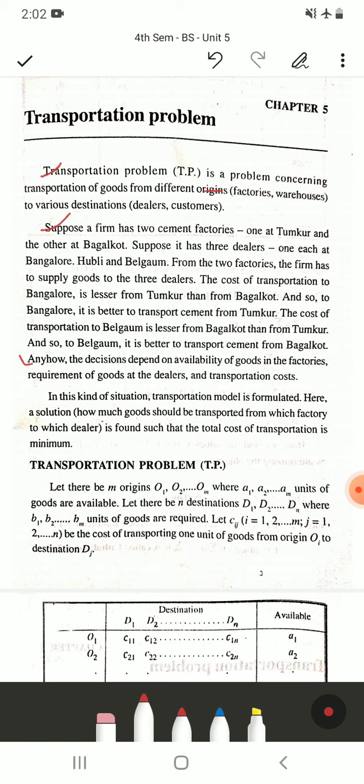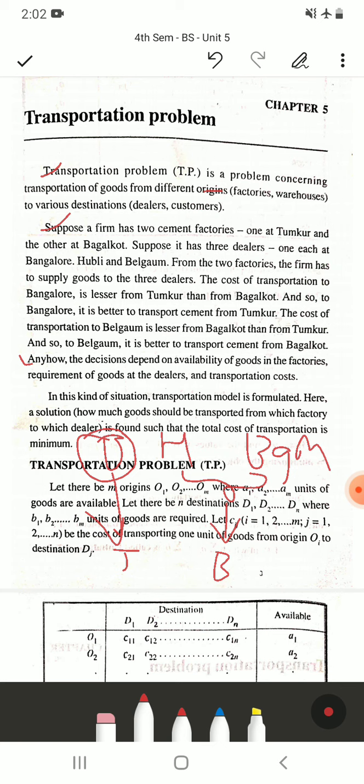So in this example they are trying to say that there are two cement factories, one is at Tumkur and one is at Bagalkot, and they have three dealers, one is Bangalore, the other one is Hubli, and the other one is Belgaum. So Bangalore is very near to Tumkur, and Hubli and Belgaum are near to Bagalkot compared to Tumkur, right? And suppose there is a need of cement in Bangalore, then these two cement factories have to supply cement to this particular dealer.